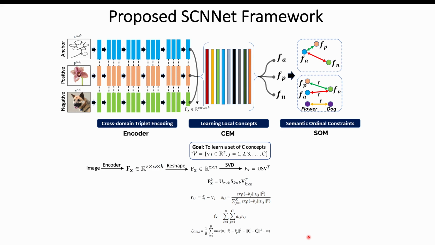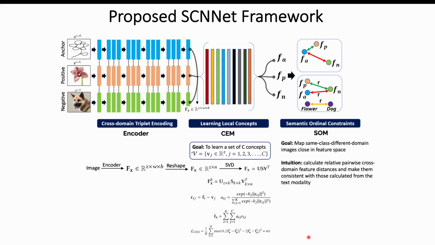Next, I move ahead to the SOM module, which is for handling unseen domain images. Now, the goal of the SOM module is to map images belonging to different domains but same class closer in the feature space. Our intuition here is to calculate relative pairwise cross-domain feature distances and make them consistent with those calculated from the textual modality. This is what is mentioned in the loss function for the SOM module here, and the final loss function comprises a weighted average of both the loss functions described in the CEM and the SOM module.